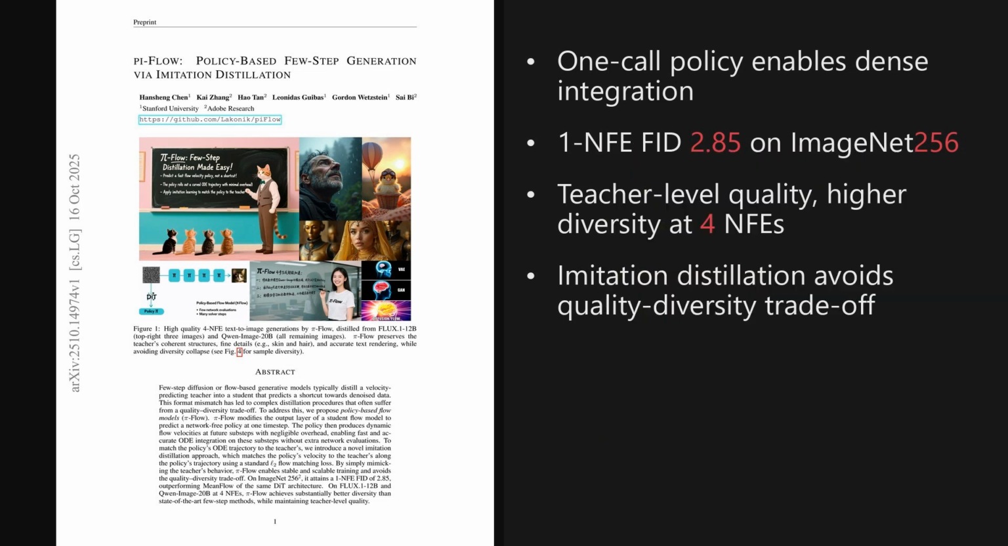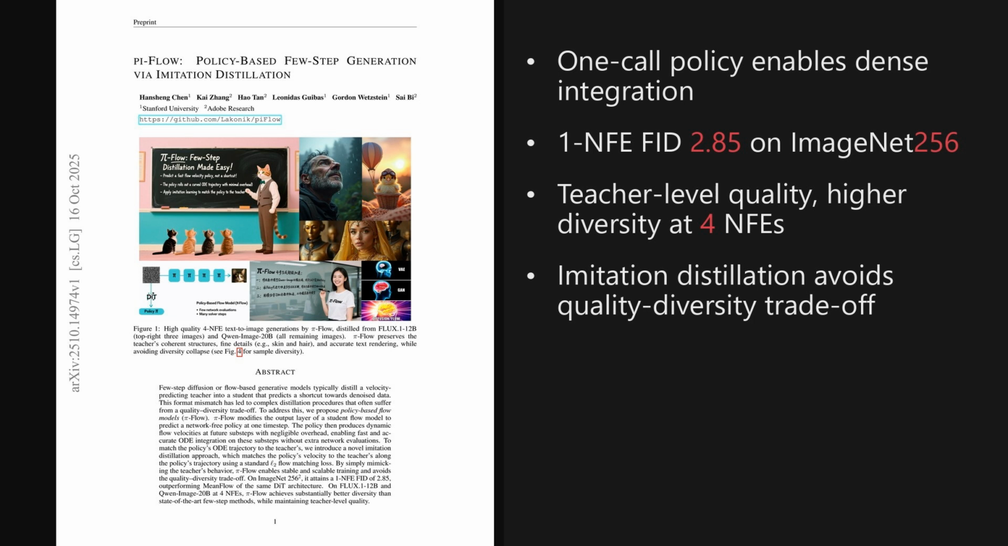I'm Alex. Today we're looking at a paper trending on X, published on October 16th, 2025, about 4 days ago. This paper proposes PyFlow, a policy-based few-step generator that keeps teacher-level integration accuracy with just one network call per step, hitting a 1 NFE FID of 2.85 on ImageNet 256.